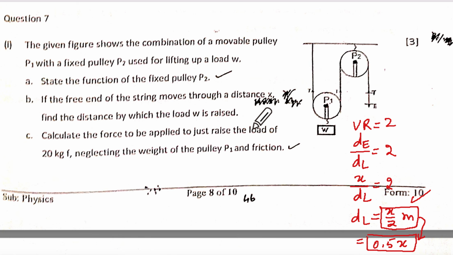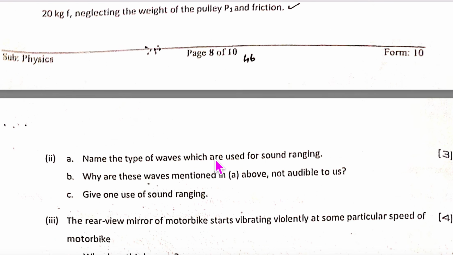Calculate the force to be applied to just raise the load of 20 kgf, neglecting the weight of pulley P1, means we have to consider this as weightless. Now, if this is weightless, then your mechanical advantage will be equal to 2, correct? Yes. That means it is your ideal pulley. If it is an ideal pulley, then VR equals MA equals 2. So load upon effort equals 2. Can we substitute 20 kgf and get the effort? Yes. Let us move to the next one.